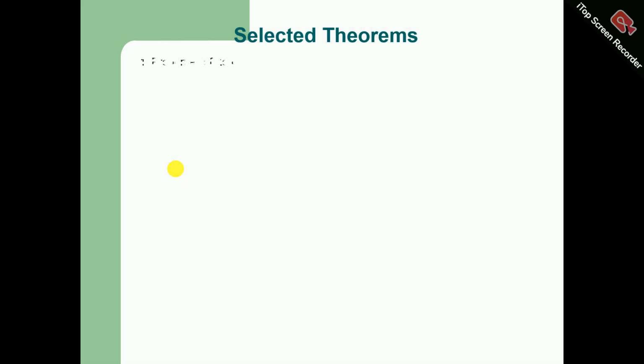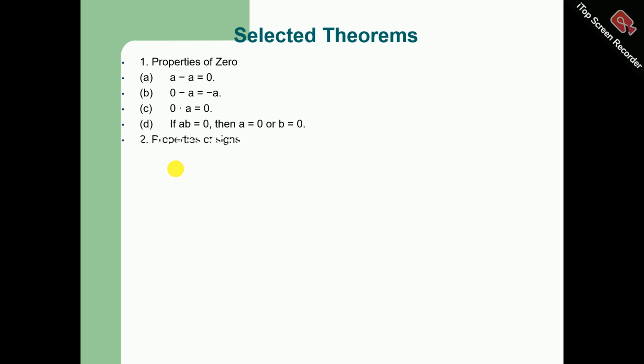I'll discuss some selected theorems, and we will start with the properties of 0. A minus A is equal to 0. 0 minus A is equal to minus A. 0 times A is equal to 0. If AB is equal to 0, then either A is equal to 0 or B is equal to 0.